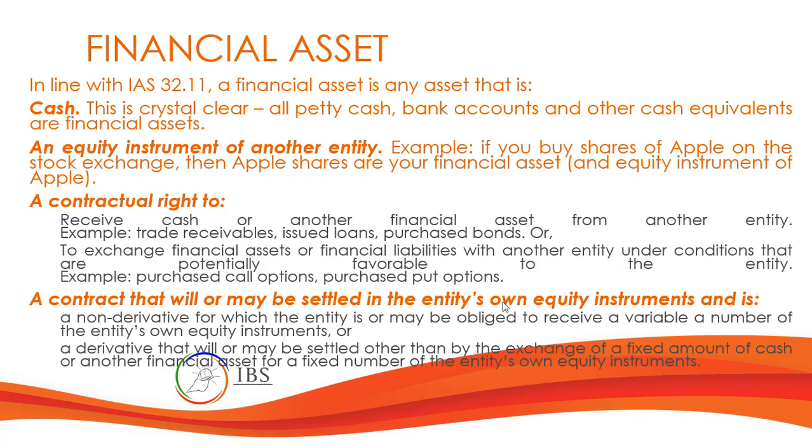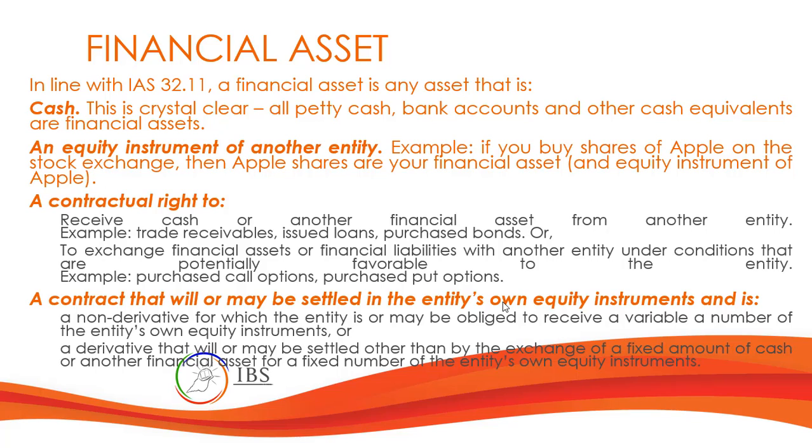Another example of financial asset is an equity instrument of another entity. For example, if you purchase shares of Kina Bank, BSP, Copper Moly, CPL from the stock market, that will be classified under equity instrument of another entity, and it will be considered a financial asset.